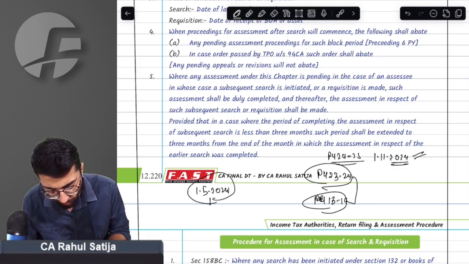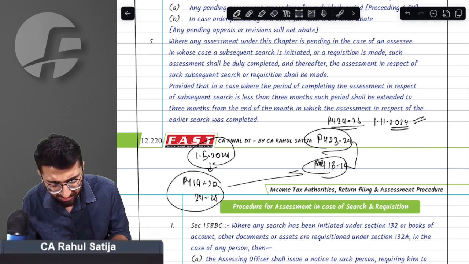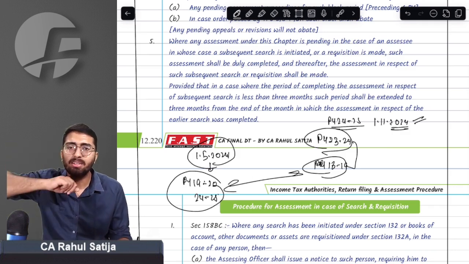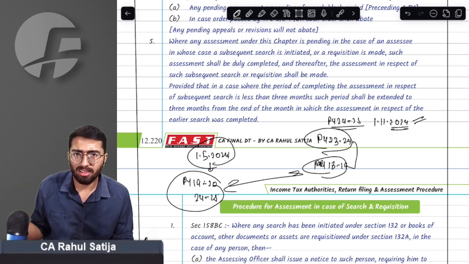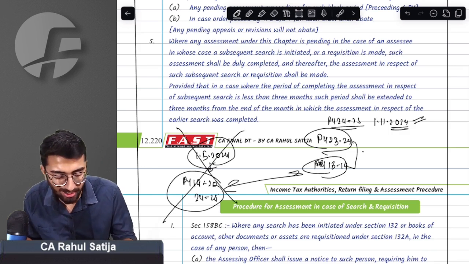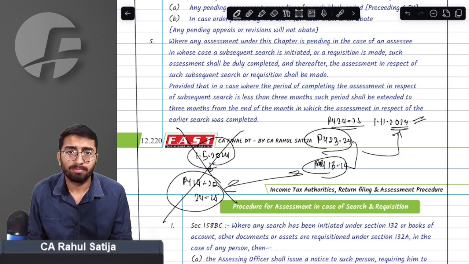And for this, the new block period is previous year 19-20 to previous year 24-25. Almost 5 years are similar now. 5 years are already common with the earlier search period. Now, in this case, provision says this assessment will not start unless the assessment order for the earlier period is completely finalized.